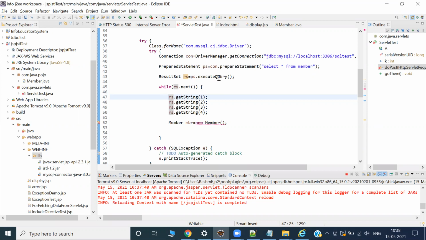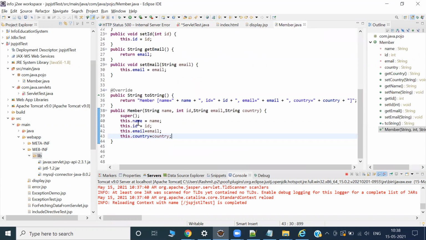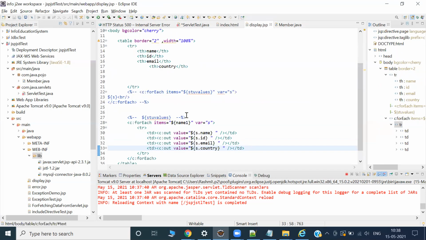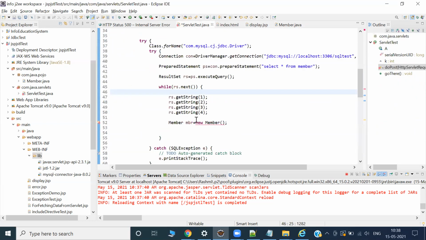Then I have to use the member dot set. If I use the member object, asking why I'll give the constructor. I don't want to give the constructor. The problem is coming because we have given the constructor here. Why is the constructor there? Okay, no problem.